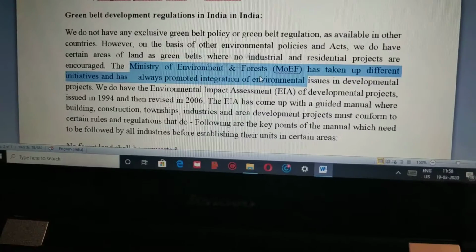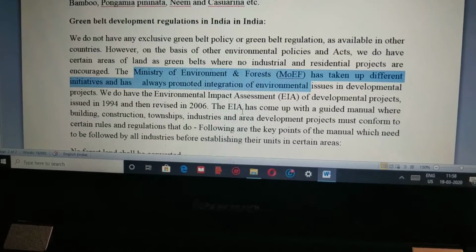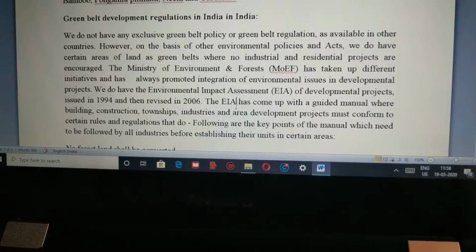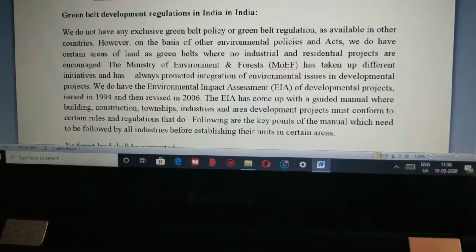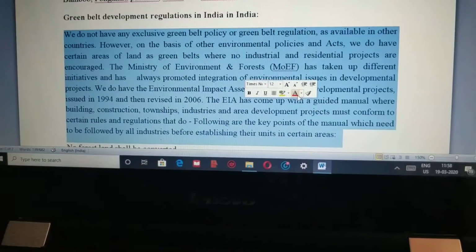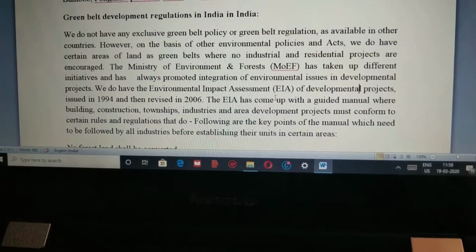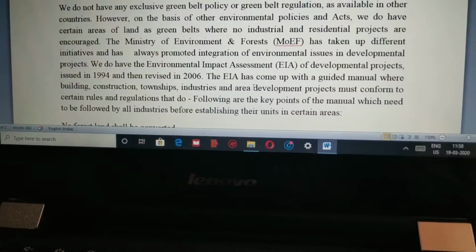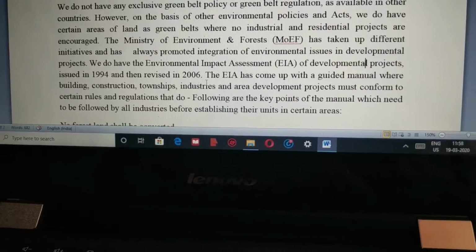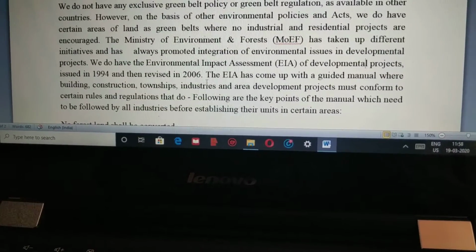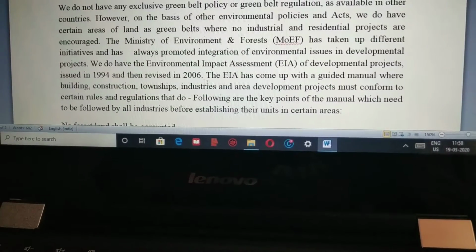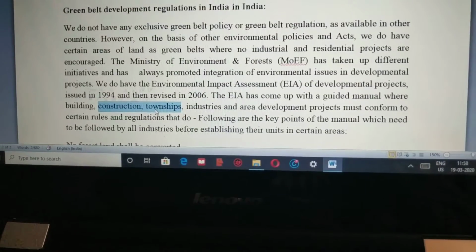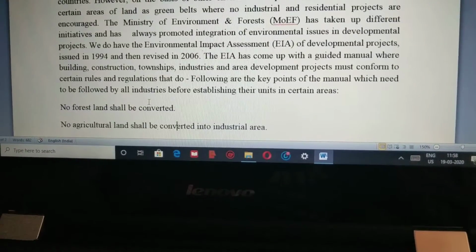is creating policies which are helping the state governments and the Government of India to create regulations. These regulations are of course helping the EIA. Now what do you mean by EIA? That is Environment Impact Assessment. The role of EIA is to understand the area which is being developed or which is developing itself. That means these people look at buildings, constructions, townships and industries to protect the forest area. That is called the EIA activity.